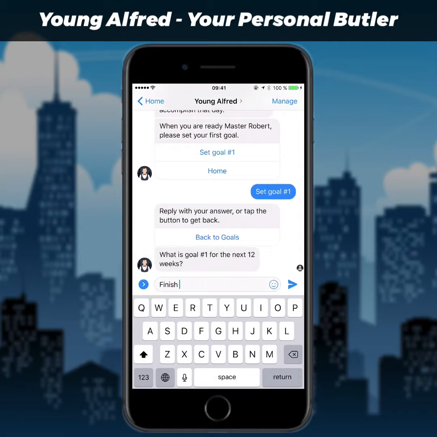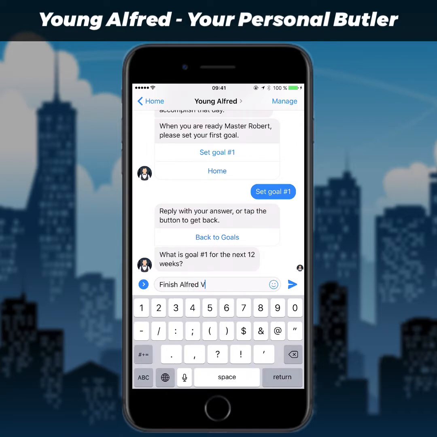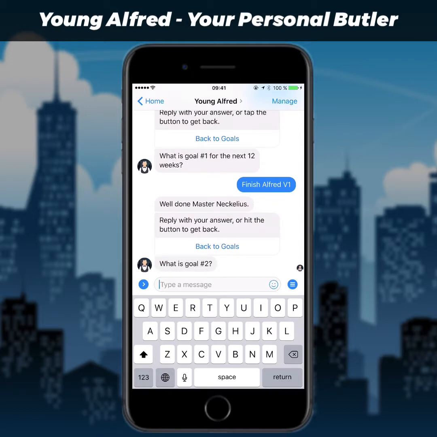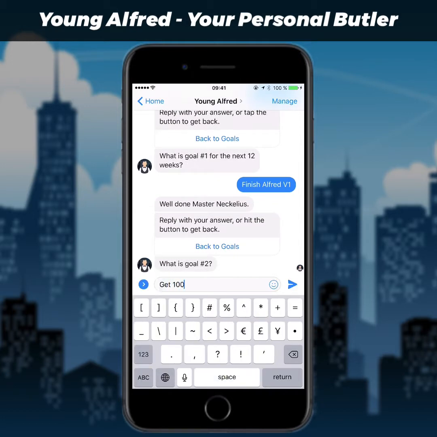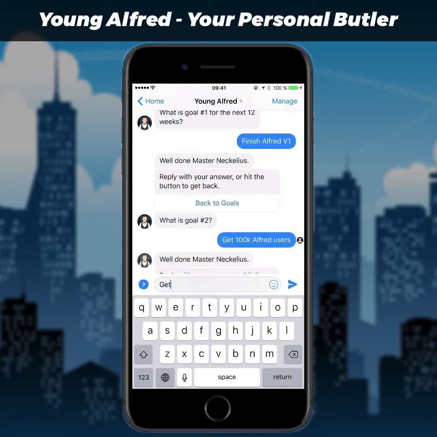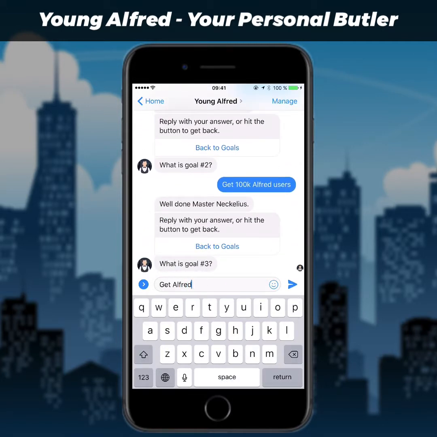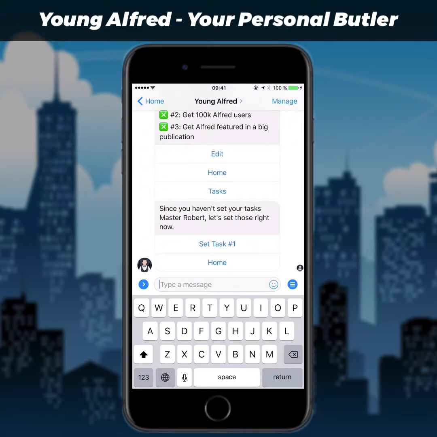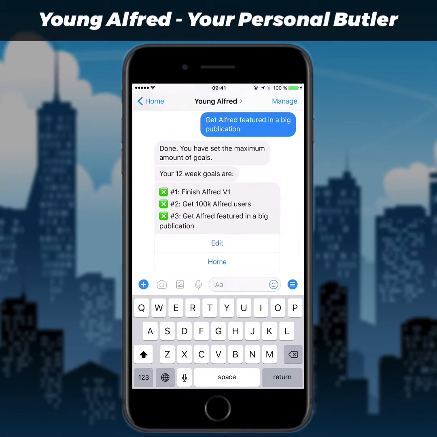So let's say, finish Alfred version 1. And the second goal we might say, get 100,000 Alfred users. And then we might say, get Alfred featured in a big publication. Let's get Alfred out there. So now we've got our 3 goals for the next 12 weeks.